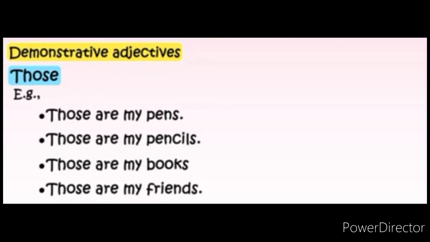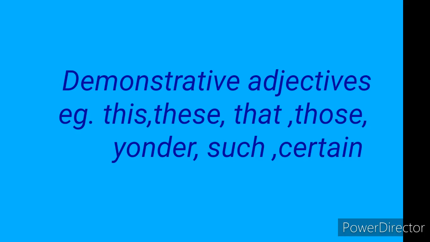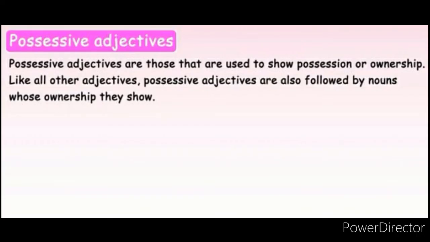Those are my friends. So you will see only this, these, that, those, yonder, such and certain are used as demonstrative adjectives.